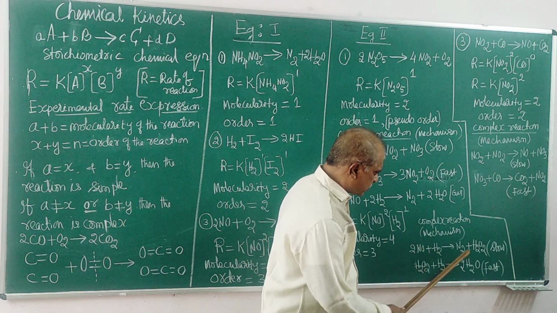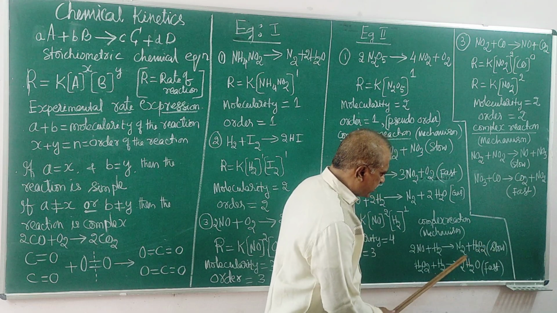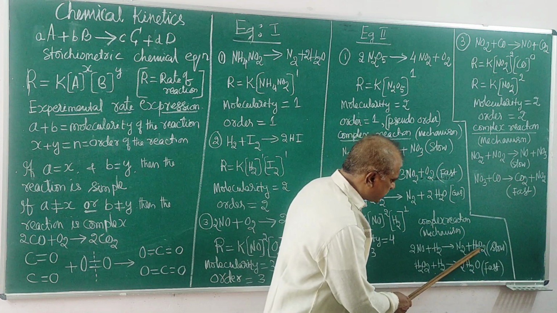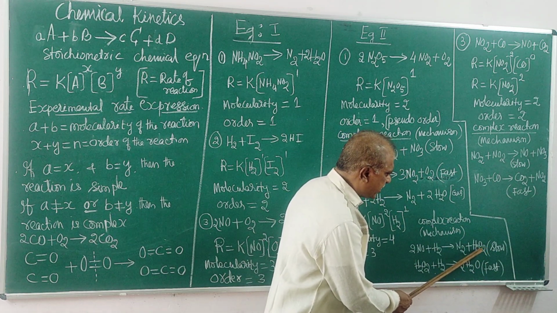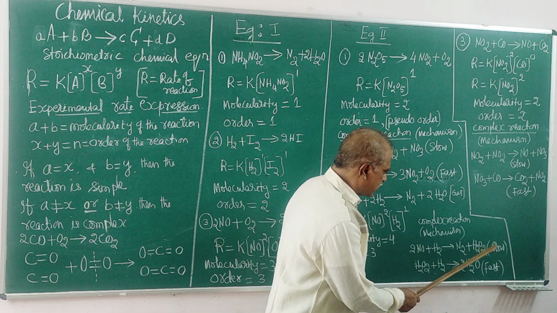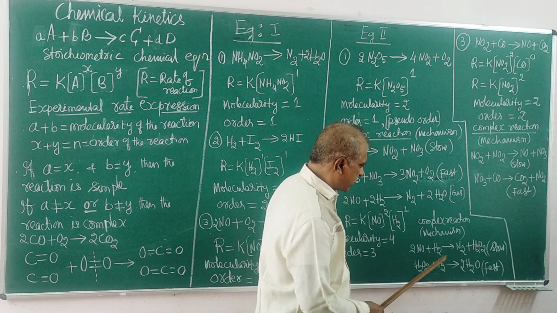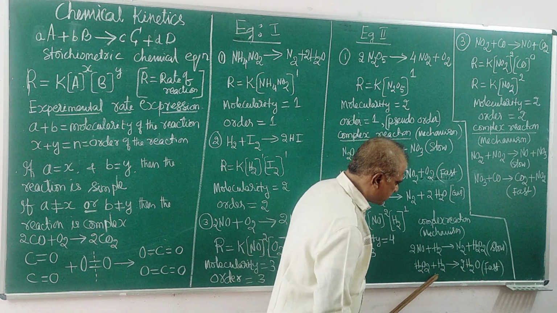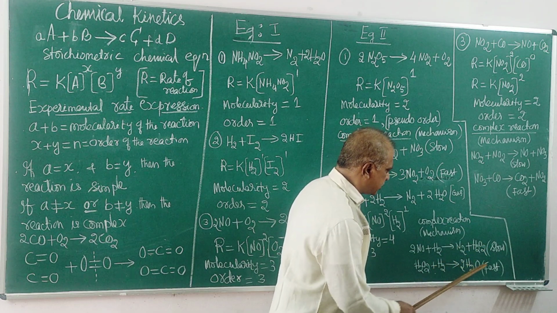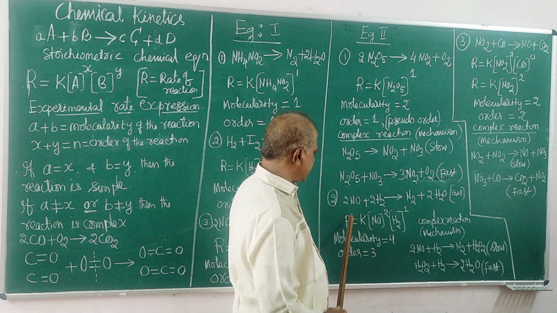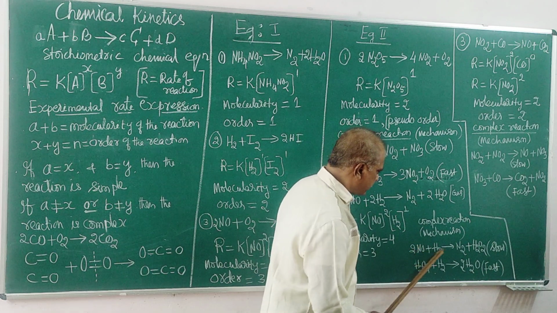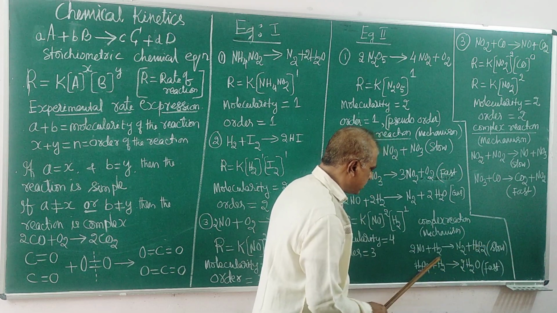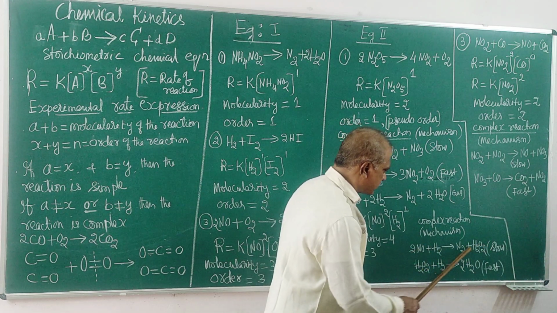NO plus H2 gives N2 plus H2O2. Look here, N2 is okay, it is a product. But this is hydrogen peroxide. It is a reactive intermediate, neither initial nor final. So this intermediate reacts with one more hydrogen molecule, immediately forming water. This reaction is fast. This reaction is slow. The rate of this reaction depends on the rate of this slow reaction. It is the rate determining step. The intermediate formed is hydrogen peroxide. Cancel. This gives us this.